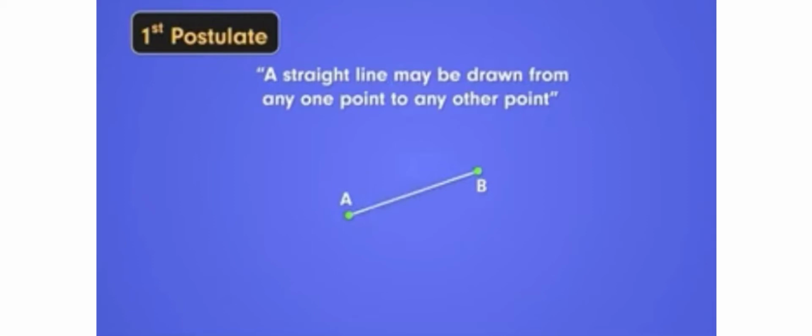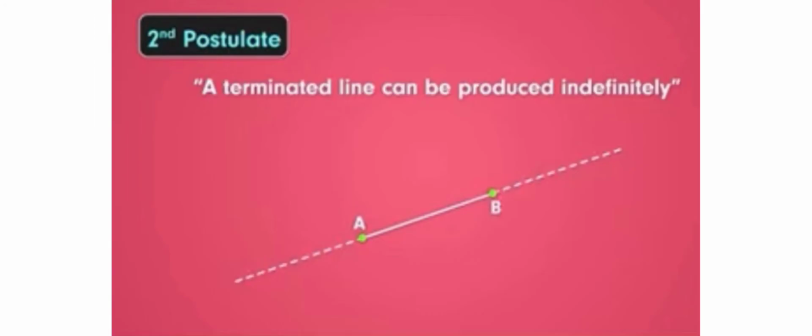Euclid gave 5 postulates. First postulate: a straight line may be drawn from any one point to any other point. Suppose you have 2 points A and B, and if you join these 2 points, you will get a straight line from A to B. If you join from B to A, then also you will get a straight line. So a straight line can be drawn from any one point to another. Second postulate: a terminated line can be produced indefinitely. A terminated line here means a line segment, and you can extend the line segment from both sides indefinitely.